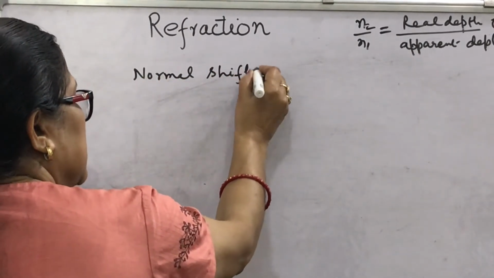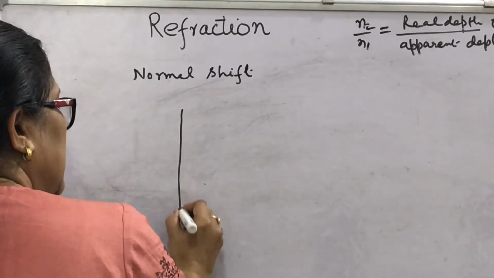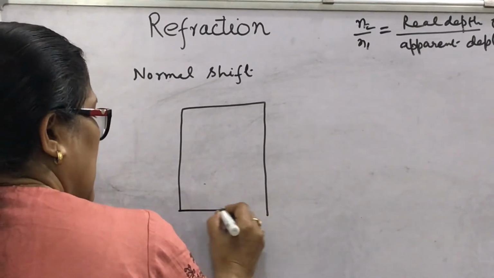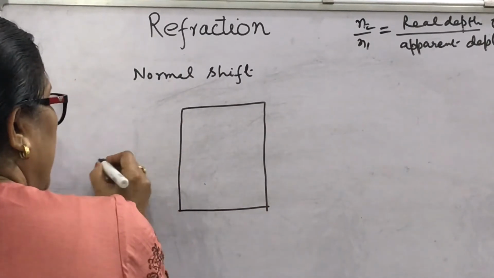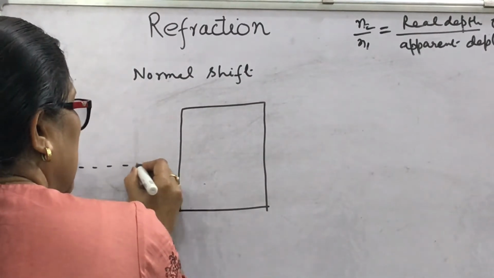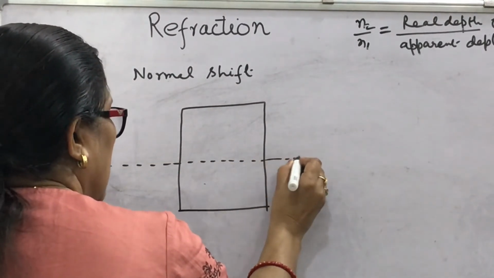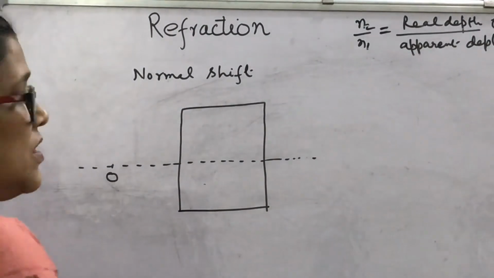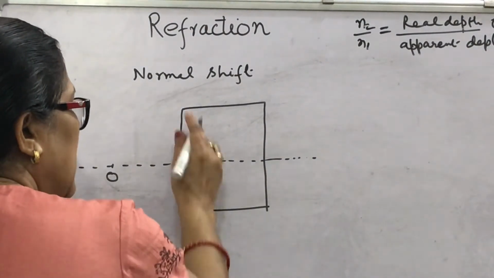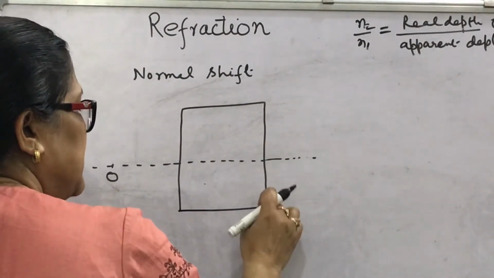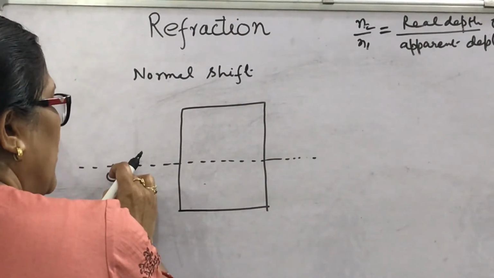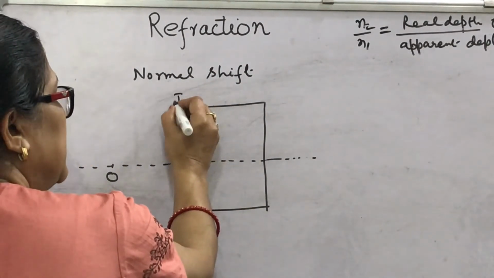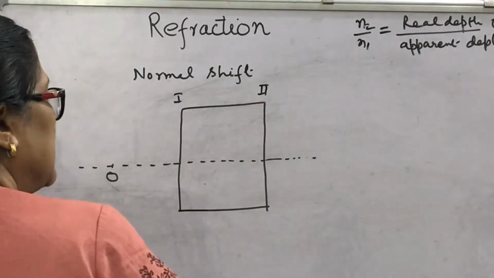Let us discuss. Suppose this is the glass slab, and this is the position of object O. The glass slab has these two surfaces, so the ray from the object will be refracted 2 times, once from the first surface and once from the second surface.